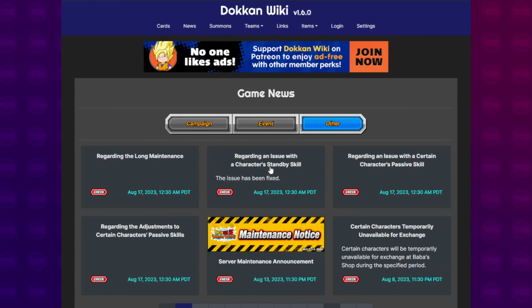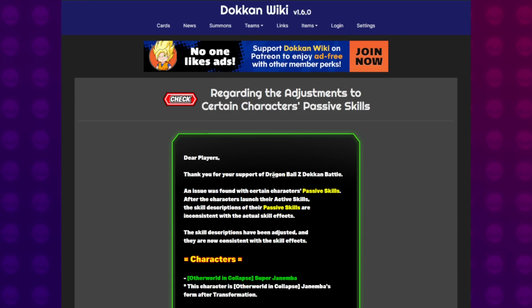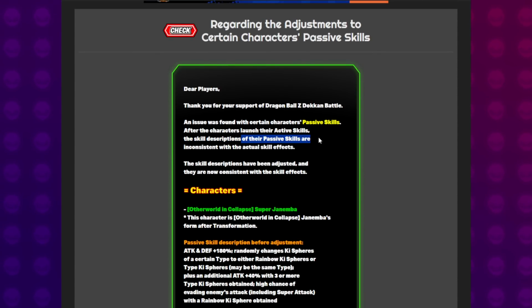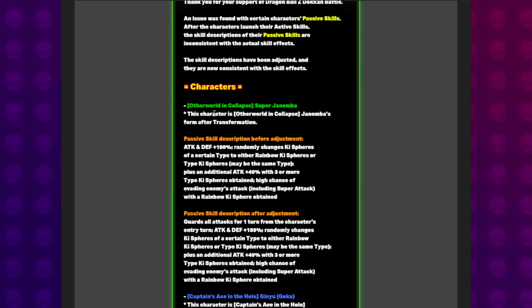We got a bunch of announcements in the game regarding passives and stuff. So let's actually start with this. In terms of passive skills, they've, I guess, retconned several passives. So they did Tech Janemba, Super Janemba, which is the actual Janemba, not the fat one. So when he transforms, he now gains guard for 1 turn.